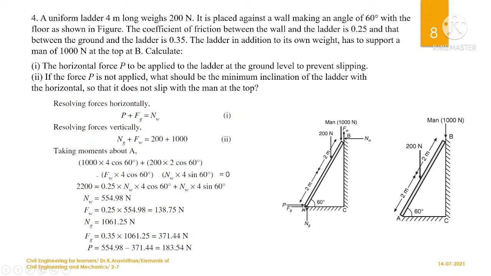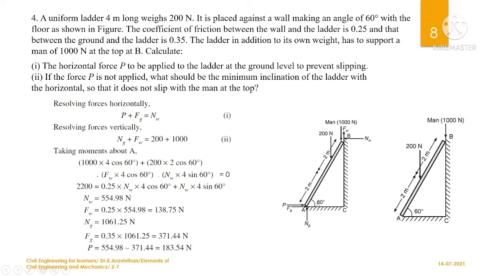Now let us take the moment at point A in order to find the components. Okay, so what are the components which you will be taking here is Nw, Fw, 1000 and 200. So these are the four forces where you have to take moment. So let us first take the 1000 Newton of force, the force into the distance. So this is the horizontal distance.